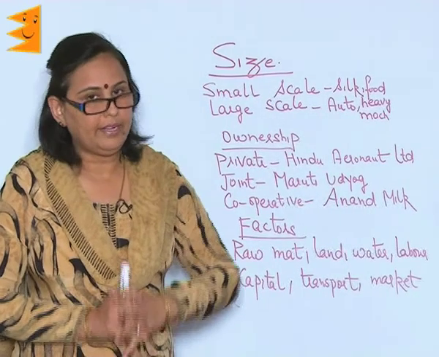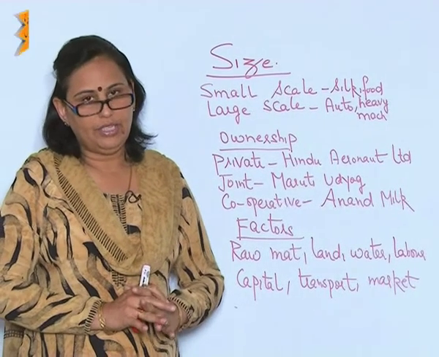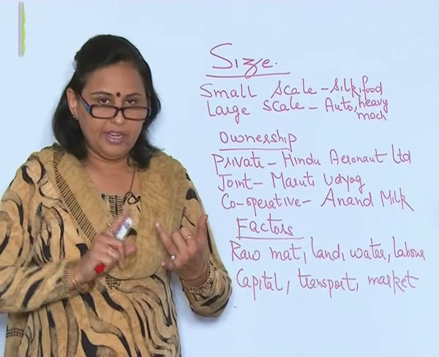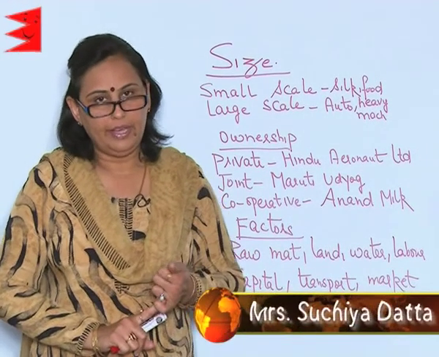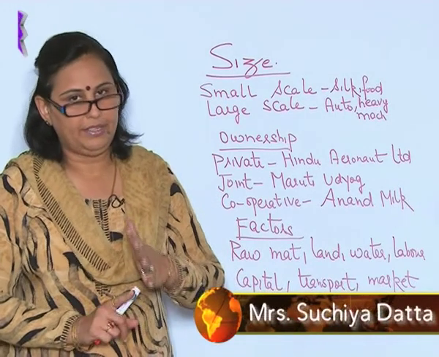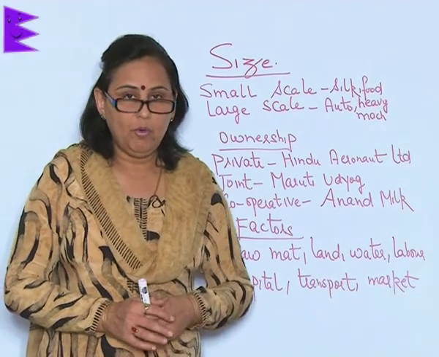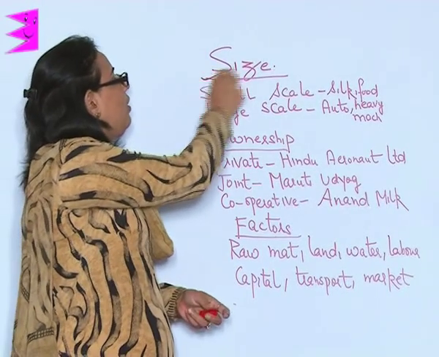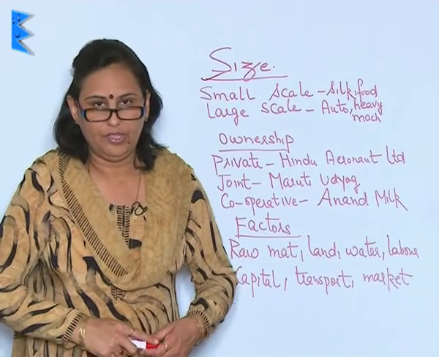We were doing the classification of industries, and when we have done the classification, the first type that we saw is based on raw material. After that, we move on to the second classification, and that is based on size of the industry.